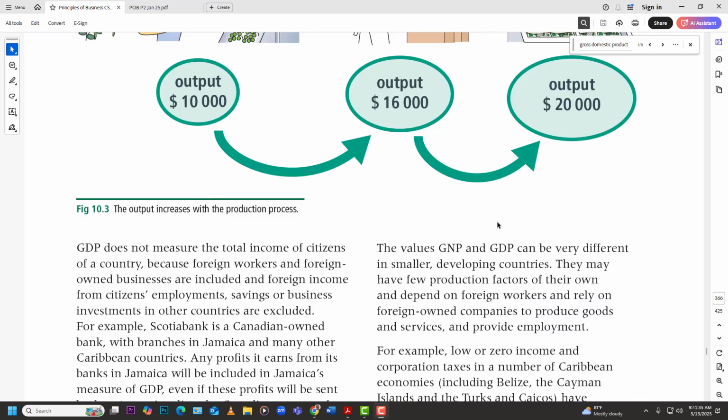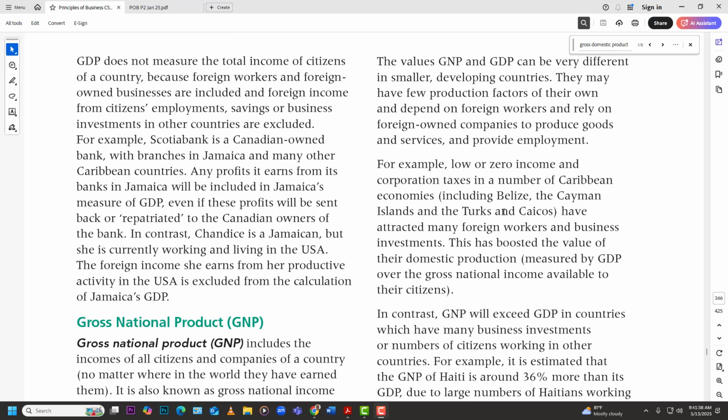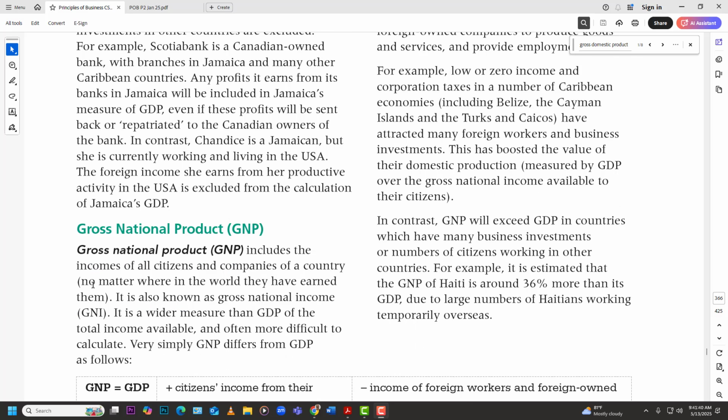So the difference there is that GNP includes the income of all citizens and companies of a country, no matter where. That's the key point there. No matter where in the world they have earned it, right? So that's what they say, gross national. It's about what nationals are producing, the monetary value of all goods and services produced by nationals of a country over a specific time period, usually a year.